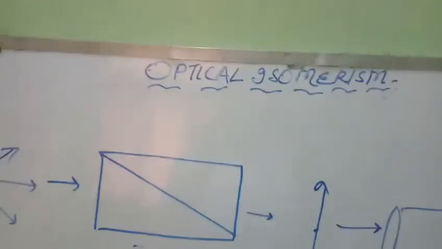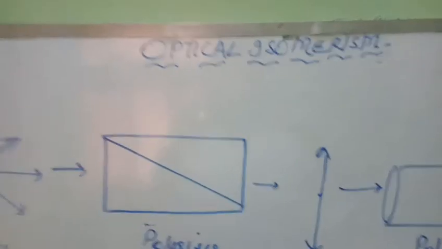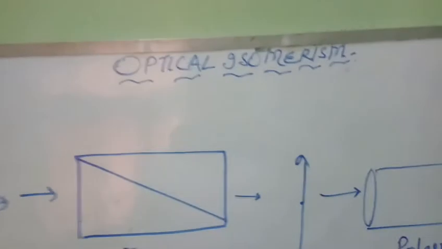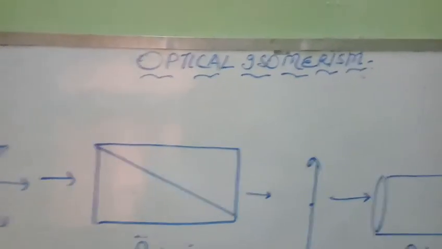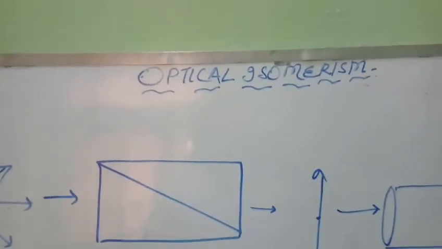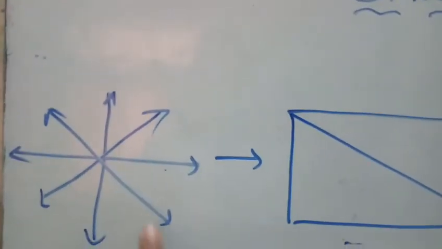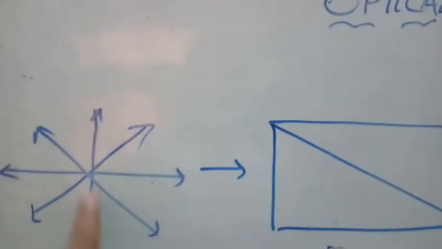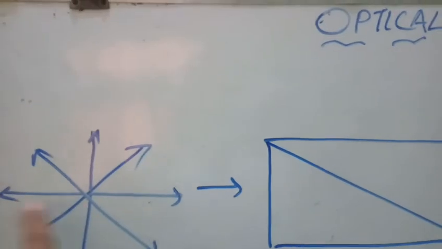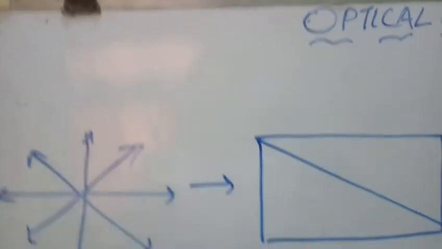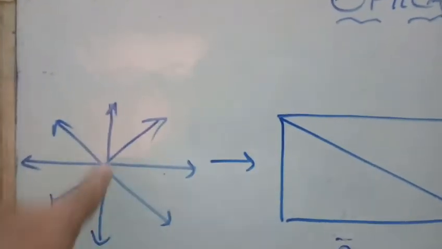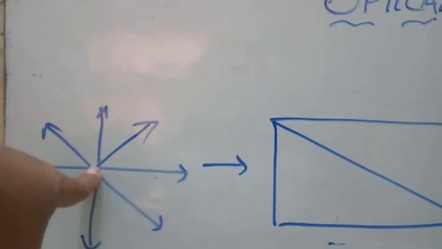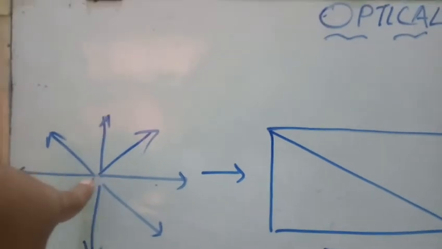Now what is plane polarized light? You know that ordinary light has its electric vectors and magnetic vectors which are vibrating in all the directions. You see here, this is ordinary light, and in this ordinary light these electric vectors are vibrating in all the directions which are perpendicular to the plane of propagation of light.